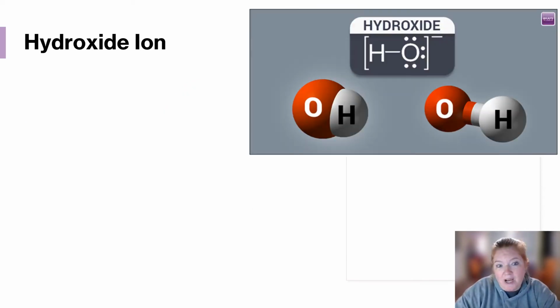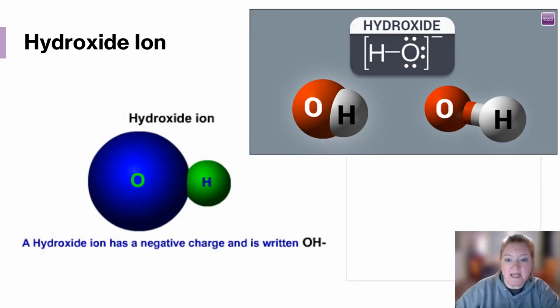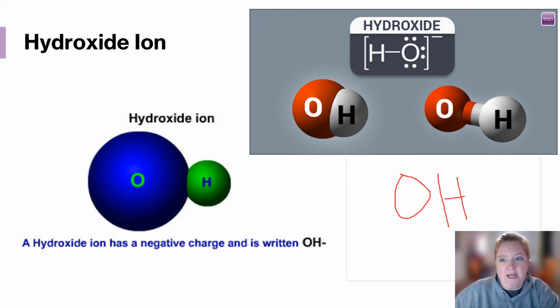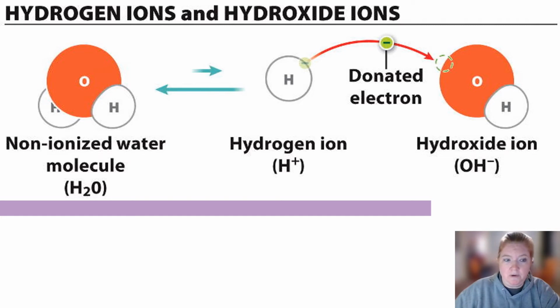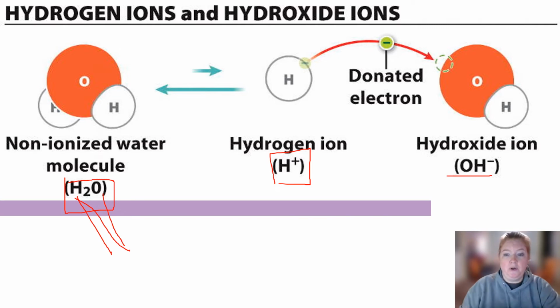And then we have hydroxide ion. Hydroxide ion is OH negative. Now, something important you could notice here is that when water is split apart, one of those H's becomes H+ and the other H plus the O becomes OH negative. So when water is broken apart, we get H pluses and OH negatives.